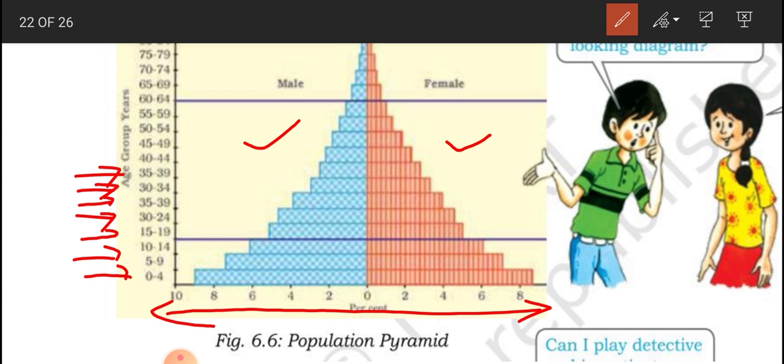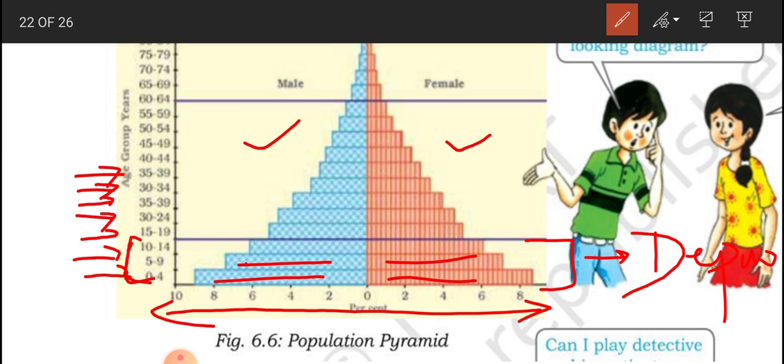So in 0 to 4, how many males are there and how many females are there. In 5 to 9, how many males are there, how many females are there. I hope all of you are able to see that. See what happens in this age pyramid. If we consider from here, let's talk about 10 to 14. This is the dependent section, the section of children. So this is the dependent section.